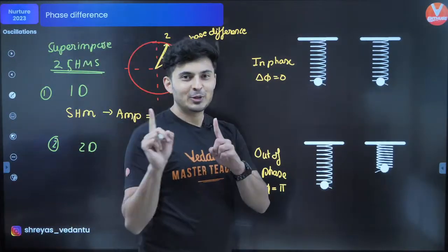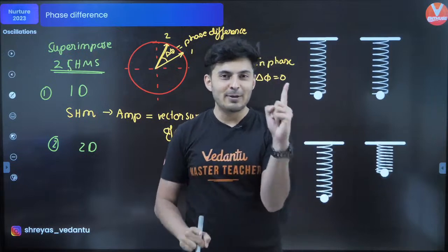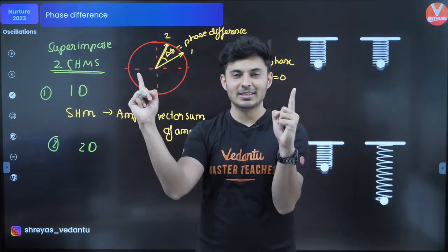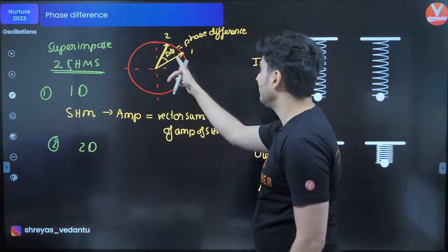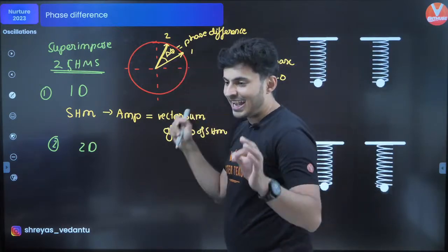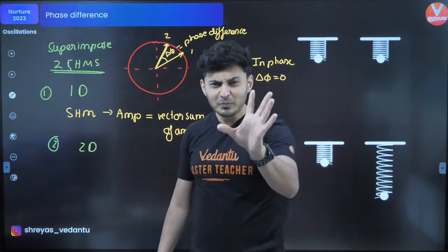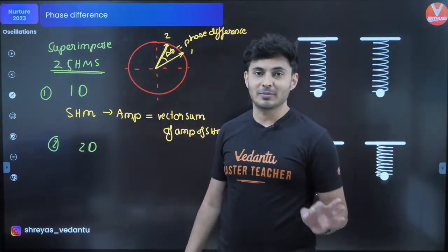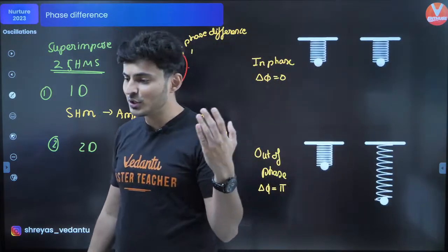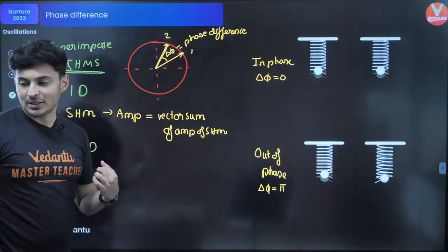Recollect that. If two SHMs are added, you take the amplitude of one SHM, the amplitude of the other, and the angle between them is exactly the phase difference. You add them vectorially, and you get the amplitude of the resultant SHM. Is that something you recollect? Yes, KS Prasant, you will get it.